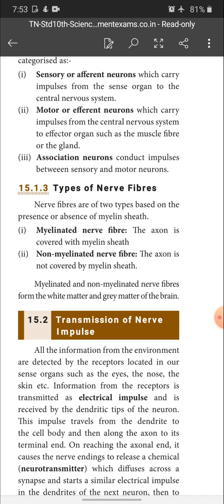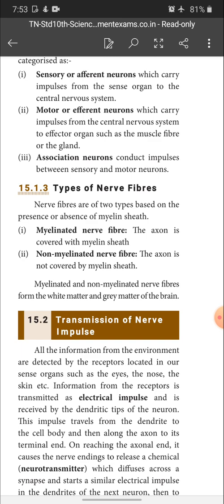Next, types of nerve fibers. This is entirely different from the types of neuron based on the structure and function. This is types of nerve fibers, that is, types of nerve cell. Those we have discussed previously are types of nerve cell. This is nerve fibers, okay? Nerve fibers are of two types based on the presence or absence of myelin sheath. So based on the presence or absence of myelin sheath, nerve fibers are divided into two types: myelinated nerve fibers and non-myelinated nerve fibers.